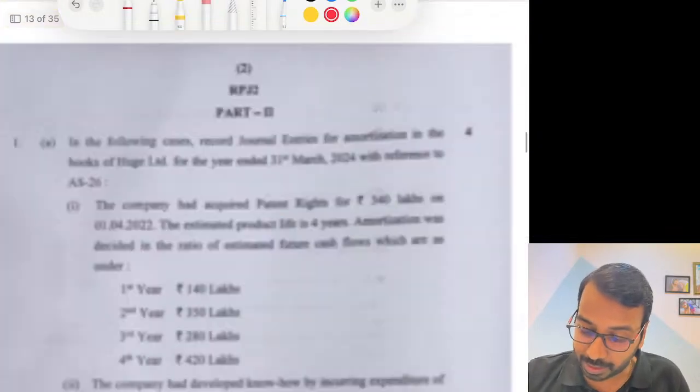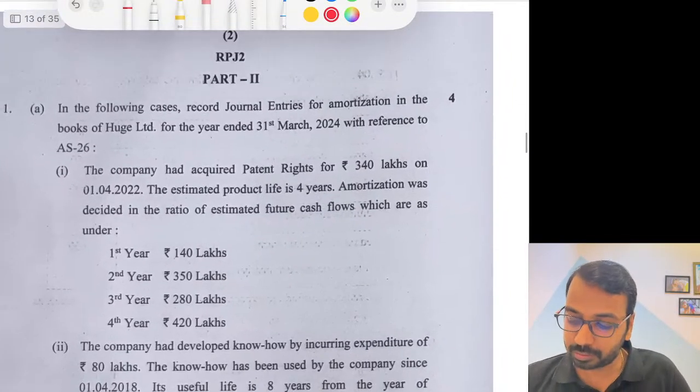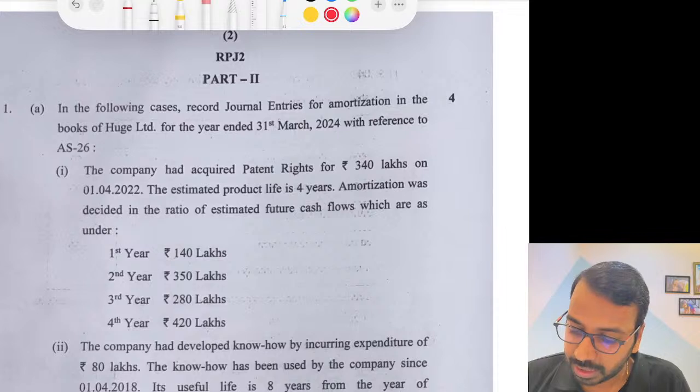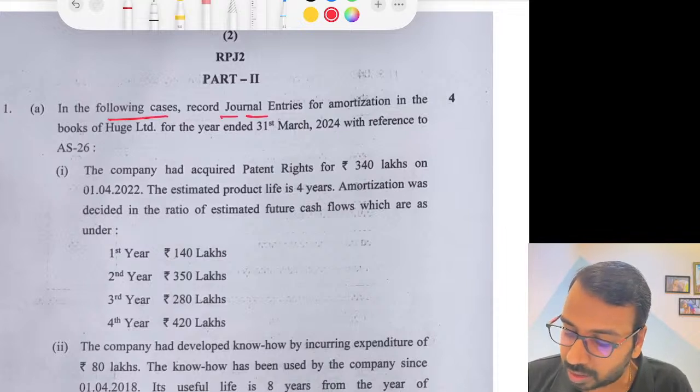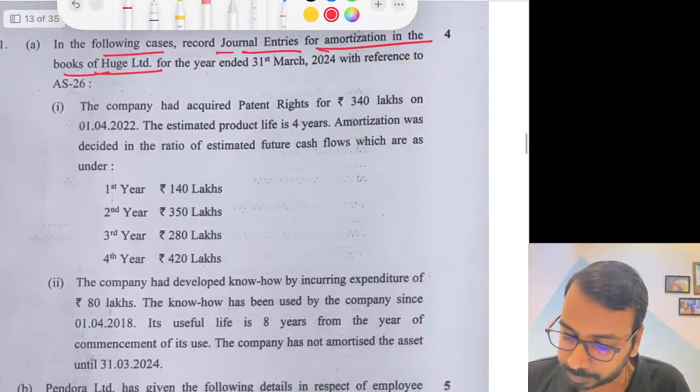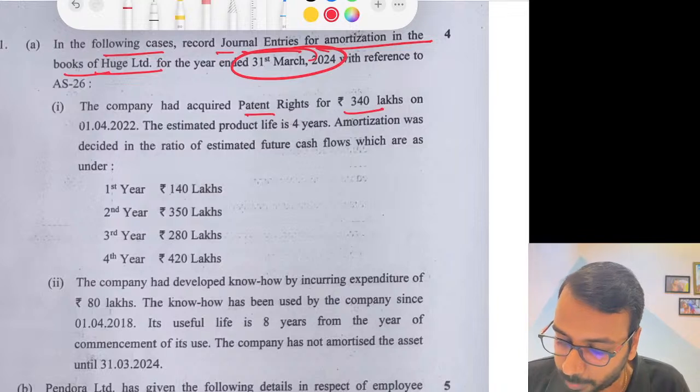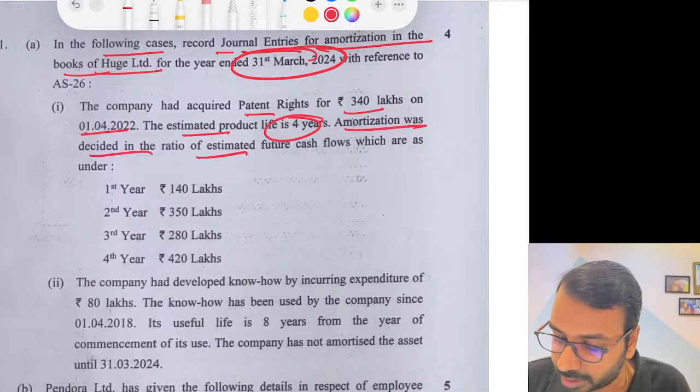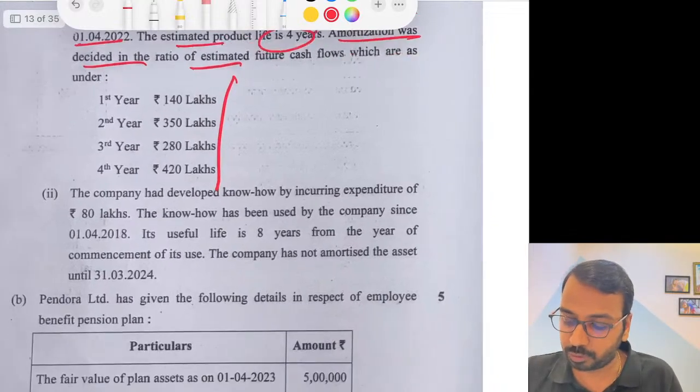Now the interesting part comes in the main question. Here we will be doing a more quick discussion. In the first question, for the following cases, record journal entries for amortization in the books of Hughes Limited. Company acquired patent rights for 340 on 31st March. On 1/4/22, estimated product life is 4 years. Amortization was decided in the ratio of cash flows given, which you have to calculate.